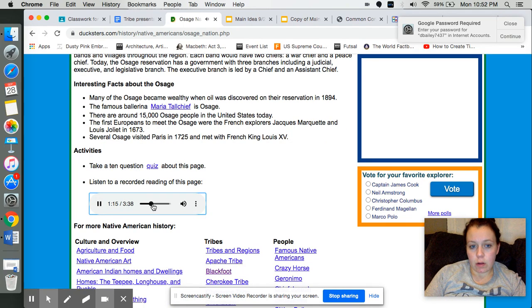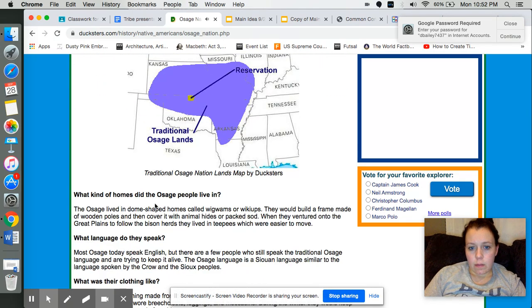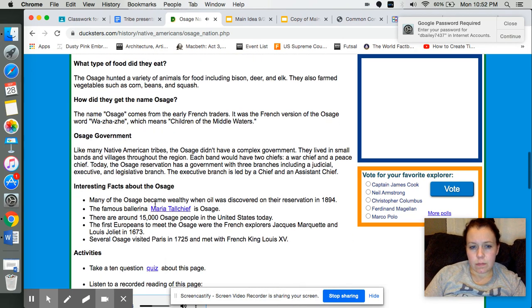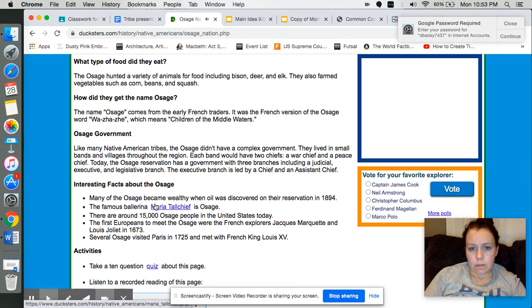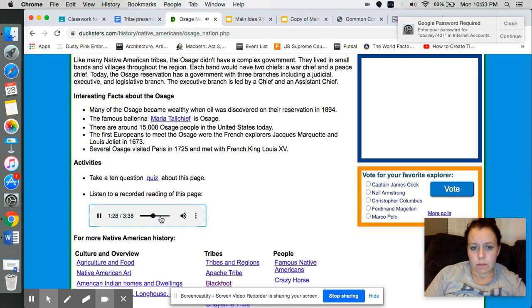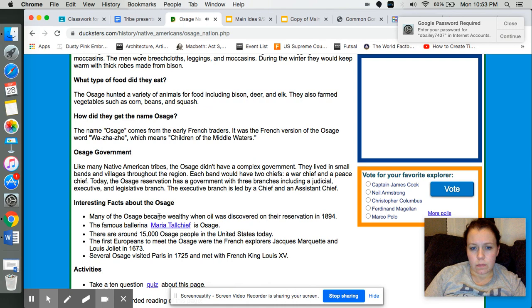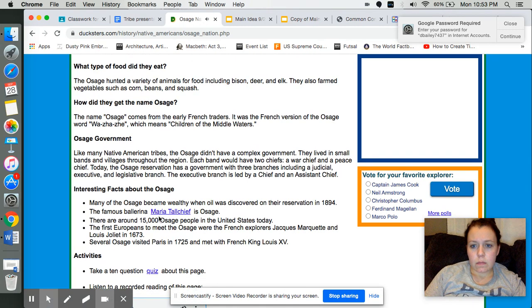They would build a frame made of wooden poles and then cover it with animal hides or sod. When they ventured onto the Great Plains to follow the bison herds, they lived in teepees, which were easier to move. The name Osage comes from the early French traders. It was the French version of the Osage word Wa-Jaji, which means water people.